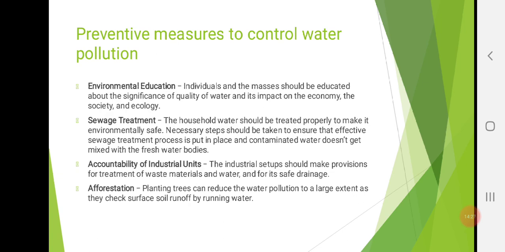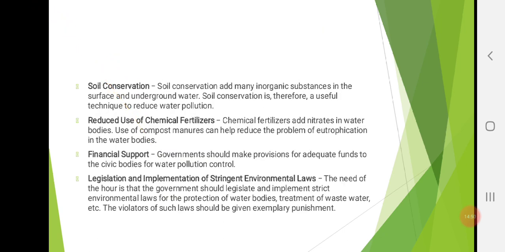Accountability of industrial units. The industrial setups should make provisions for treatment of waste materials and water and for its safe drainage. Afforestation. Planting trees can reduce water pollution to a large extent as they check surface soil runoff by running water. Then soil conservation. Soil erosion adds many inorganic substances to the surface and underground water. Soil conservation is therefore a useful technique to reduce water pollution.